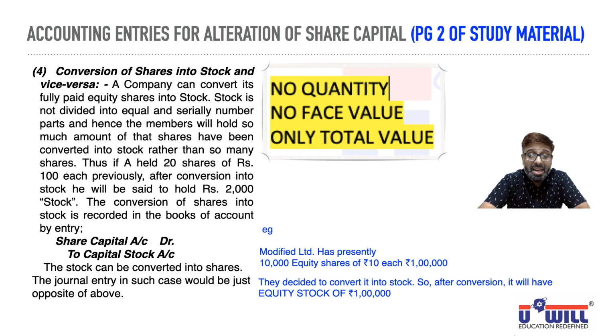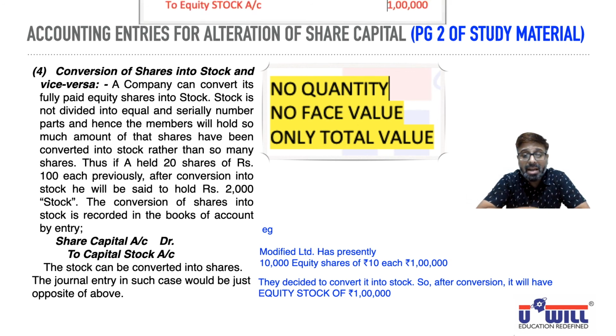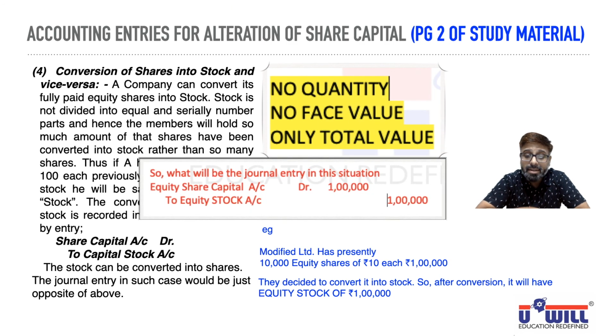Now what journal entry would you pass in this situation? Equity share capital account you'll close and debit with 1 lakh, and to equity stock account you'll credit with 1 lakh. Capital stock means equity stock, and if you convert preference shares then preference stock. So whichever equity or preference stock you are converting, that we have to substitute in the word capital. So to equity stock account 1 lakh.